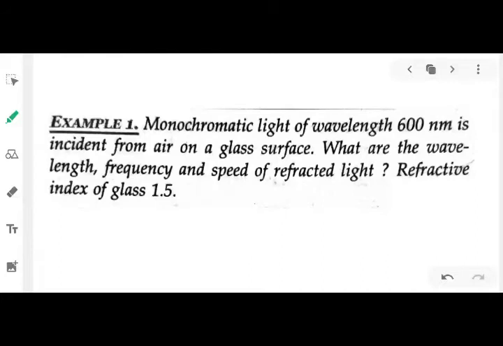So based on the topics we have just studied, I have given you a question. You can do this question as your homework, but I will find out the first two parts. Okay, so let us read the question. Monochromatic light of wavelength 600 nanometer is incident from air on a glass surface. What are the wavelength, frequency and speed of the refracted light? The refractive index of the glass prism is 1.5.